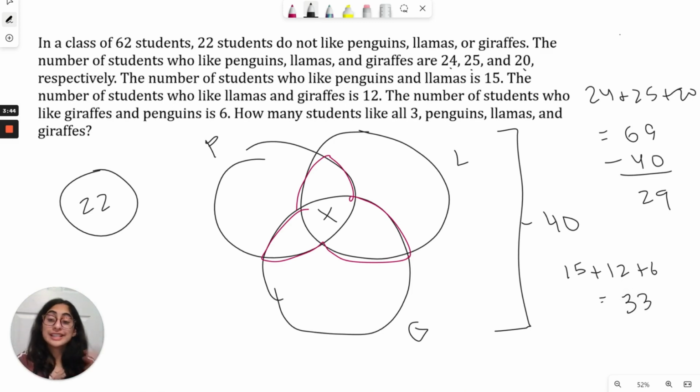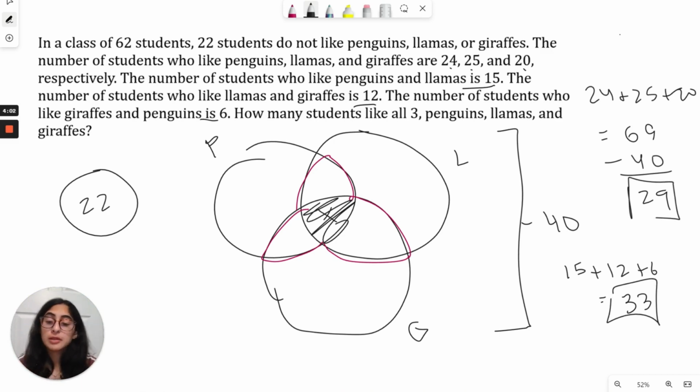So again, these extra numbers just represent everything that's in the middle here, because that's being counted for the number of people who like penguins and llamas, llamas and giraffes, and giraffes and penguins. It's being counted possibly 3 different times. So that's why there's more here than here.